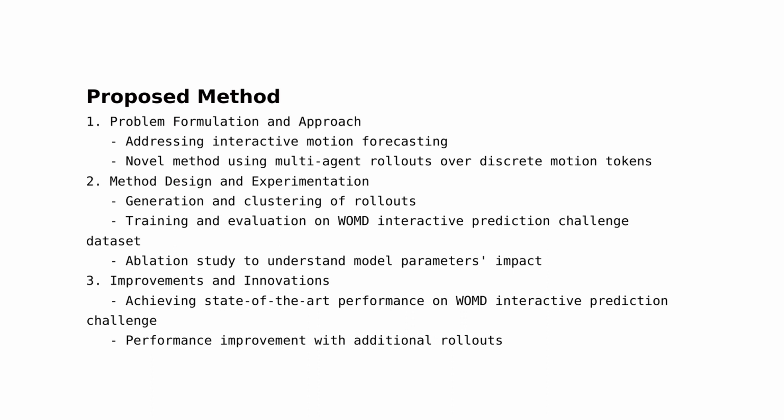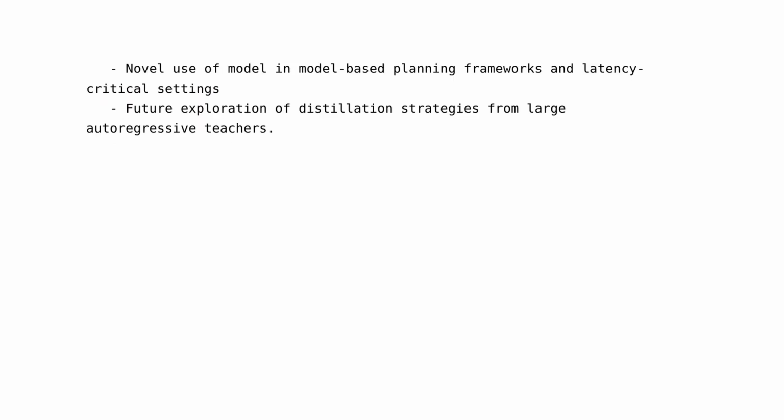Section 2. Method design and experimentation. The authors designed a method that generates a sufficient number of samples or rollouts from the model. These rollouts are then clustered down to a manageable number of modes for evaluation. The model is trained on the WOMD Interactive Prediction Challenge dataset, and its performance is evaluated across varying interactive attention frequencies and numbers of rollouts. The authors also conducted an ablation study to understand the impact of different model parameters on performance.